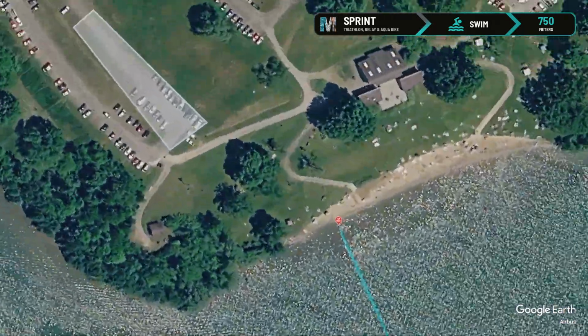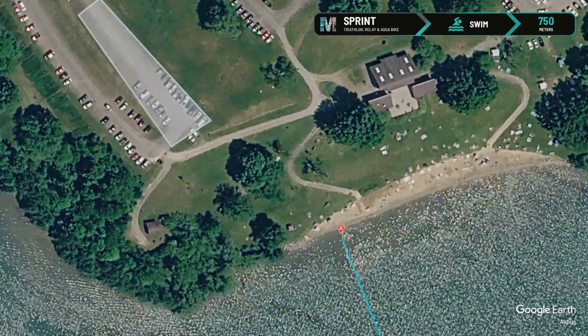If water temperatures are below 65 degrees, the course will be converted to a 2-lap swim of the same distance. In this circumstance, you'll exit the water at the swim exit, run to the start line, and complete a second lap of the course.